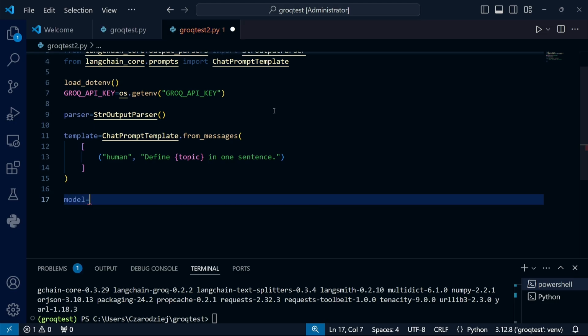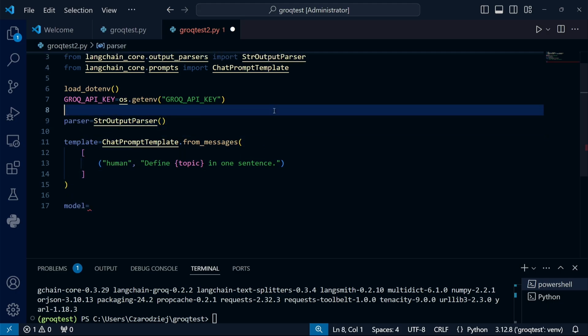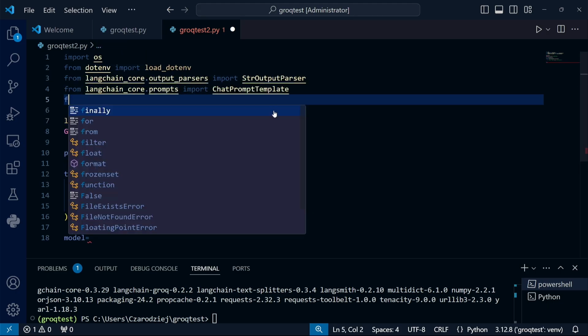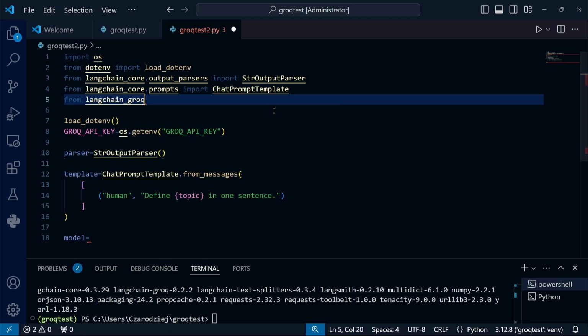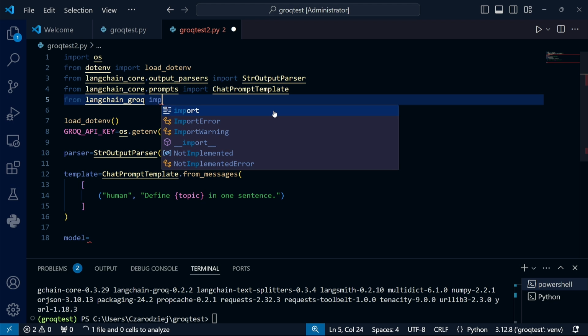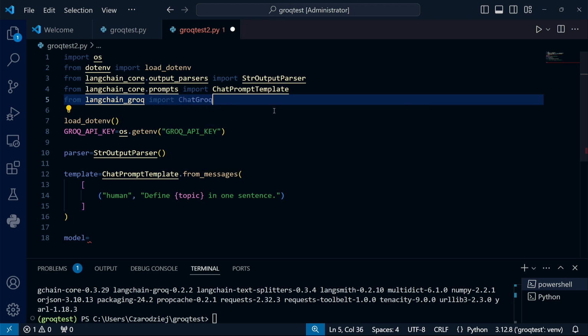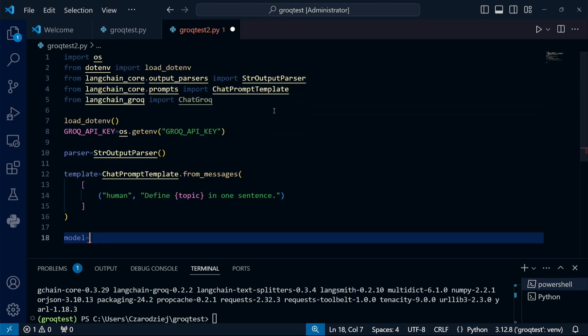What we're still missing is the model definition. The model is our AI engine. To define it, I need to import one more thing. It was shown in the LangChain Grok documentation. From LangChain Grok, I need to import ChatGrok. I can now return to defining my model as ChatGrok.